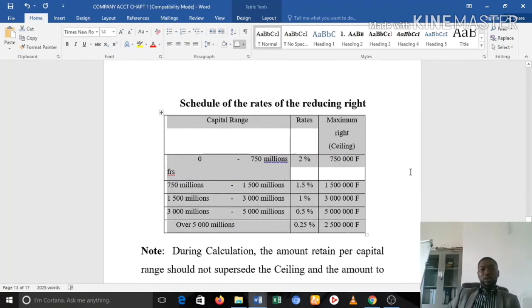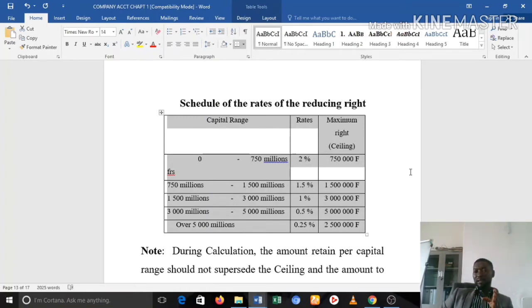Okay, so you have the capital range, you have the rates, and you have the maximum right, which we also call the ceiling. So the capital ranges we have from 0 to 750 million. The rate is 2% of that capital, and the maximum right for the ceiling is 750,000.